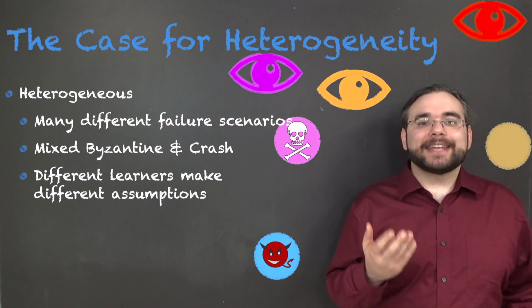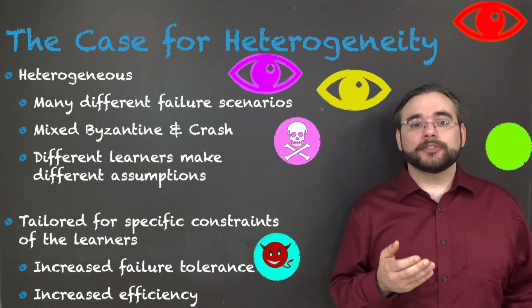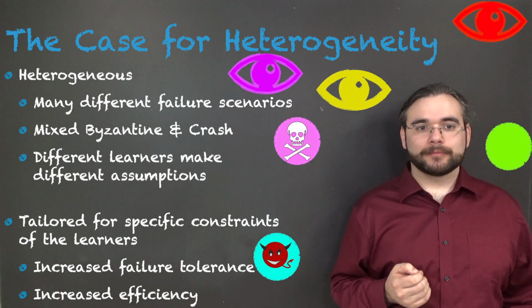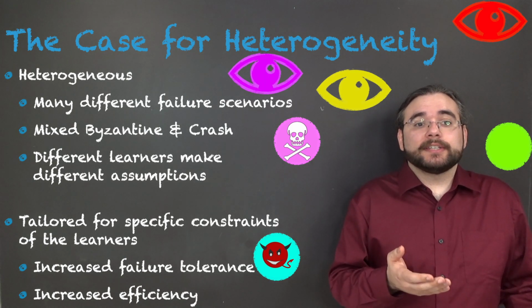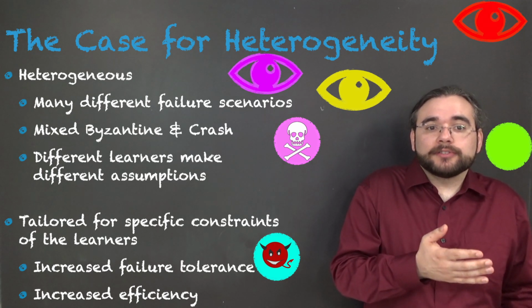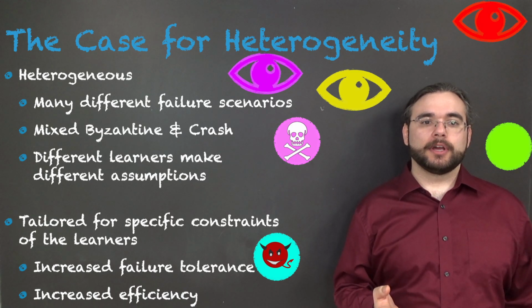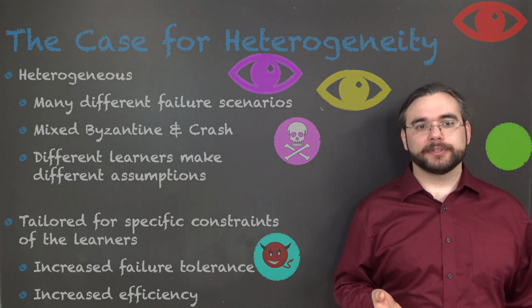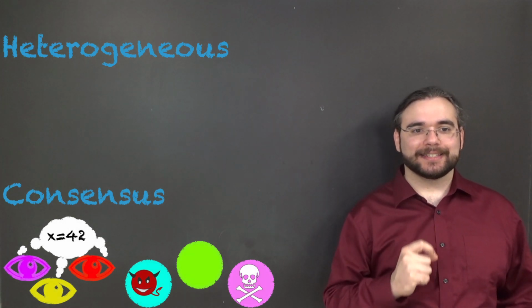Heterogeneity means that we can tailor the system to the specific constraints of the learners and the potential failures of the acceptors. In the case where everybody is really the same, we want our heterogeneous system to reduce to the homogeneous version, but otherwise we should be able to tolerate more failures, be more efficient with our resources. Okay, so what does it take to have a heterogeneous consensus algorithm?